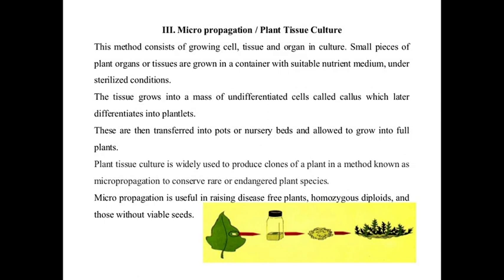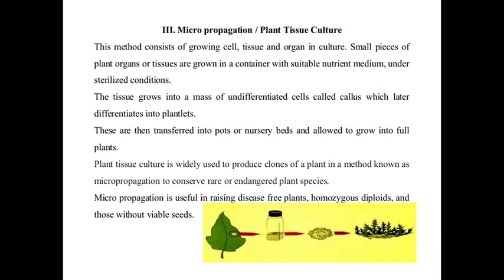The mass of cells that forms is known as callus, which later differentiates into plantlets. From that callus the plantlets are produced, and they are transferred into a pot or nursery bed and allowed to grow into a full plant. Proper uniform conditions are maintained for its growth.